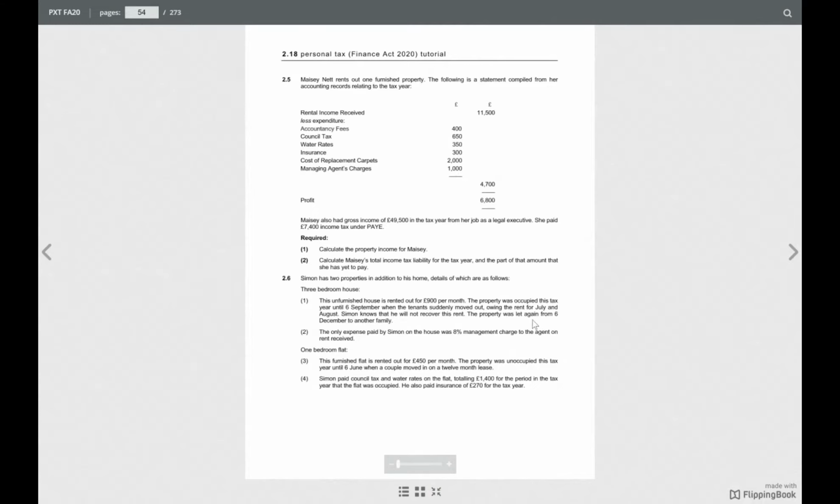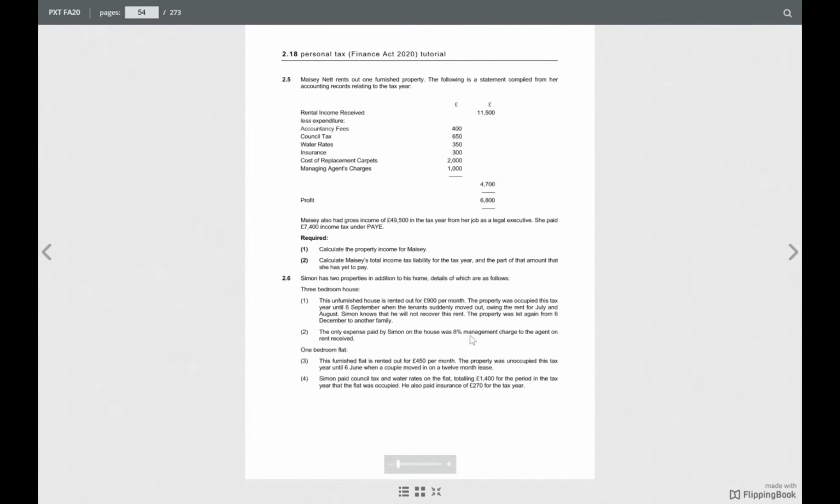Because it was let again from 6th of December, then December, January, February, March, 4 months more. So now we have to add. 5 months and 4 months, it's 9 months in total. So we do 900 times 9 months, which is 8,100. So we put the income as 8,100.